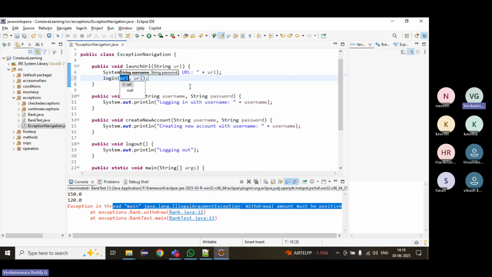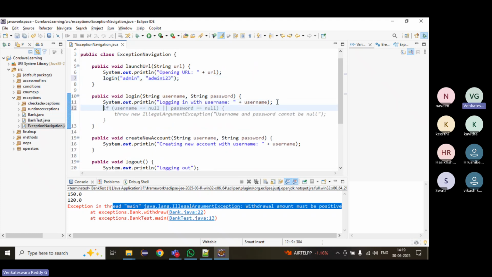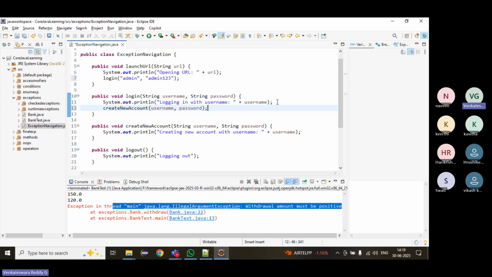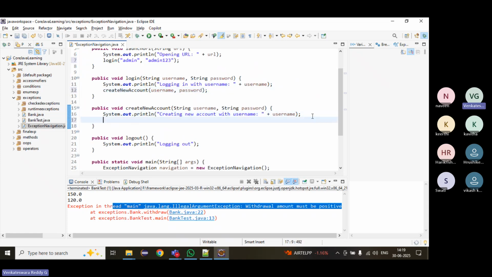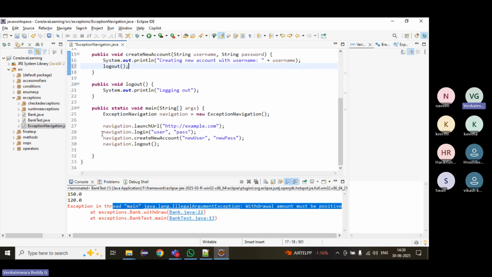Inside launch URL, I will call the login method. Inside login, I will call create a new account. Inside create new account, I will call logout.